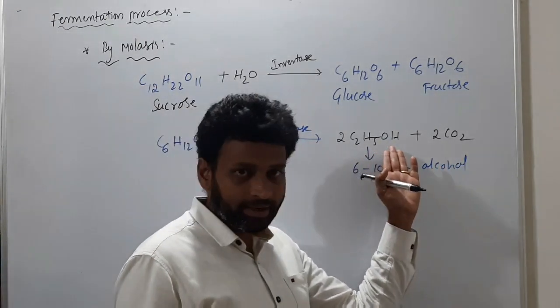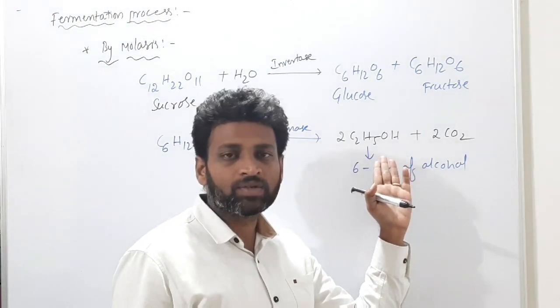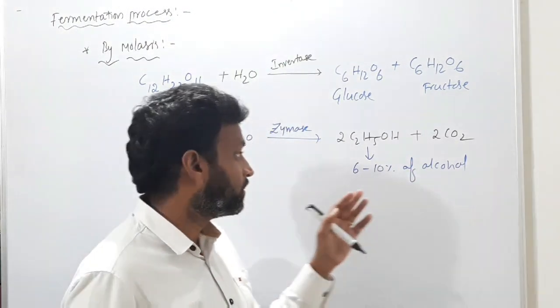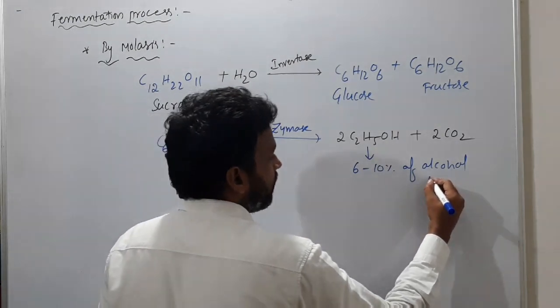We cannot drink this directly. It is not pure and highly dangerous, and this is called wash.